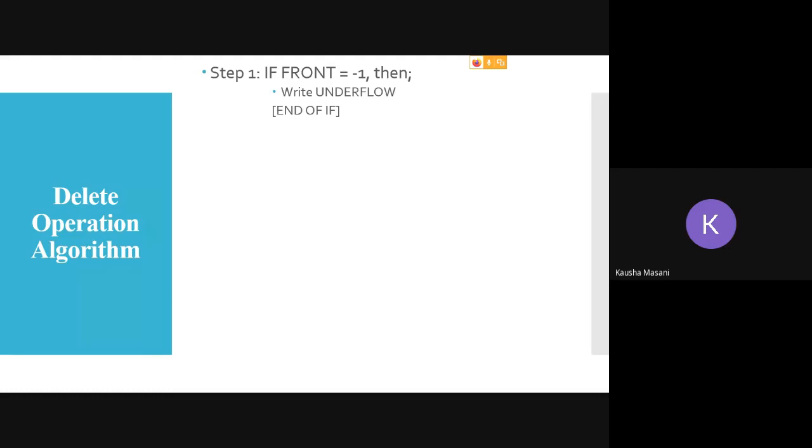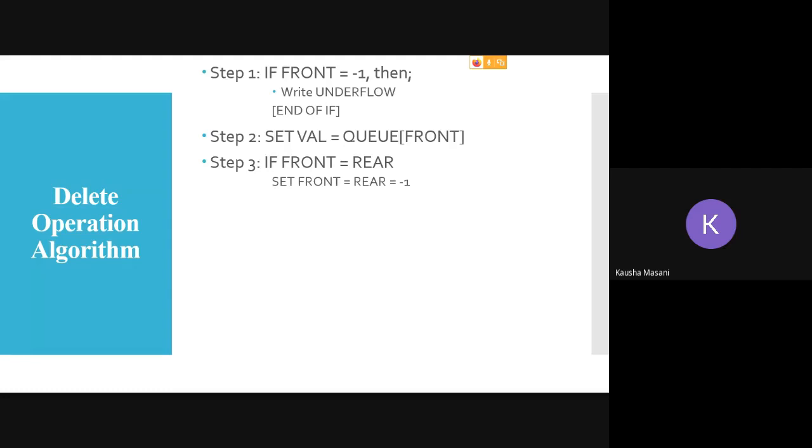But here we have to consider the scenarios. Scenario number 1: after the retrieval of the current value, wherever the front is pointing, we are going to check if front and rear are both pointing to the same index value. Then you can say that now my queue is empty, so you have to set both of them back to -1.